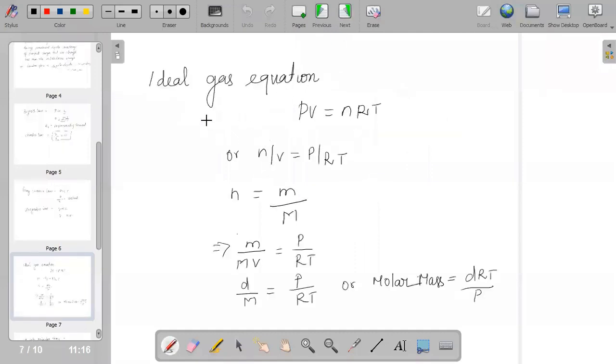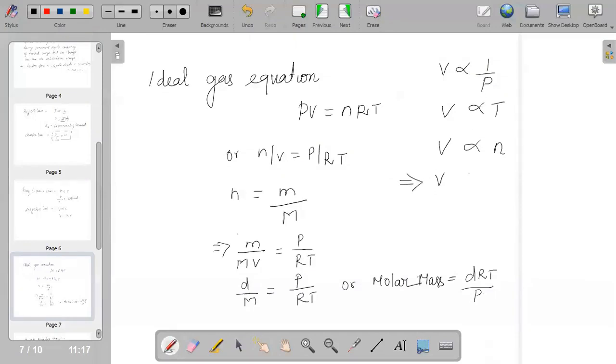And when you combine all the four laws, it reaches a concept that is called the ideal gas equation. If we try to derive this, from Boyle's law we know that volume is directly proportional to 1 by P. From Charles' law, we have volume is directly proportional to T. From your Avogadro's law, we have volume is directly proportional to n.